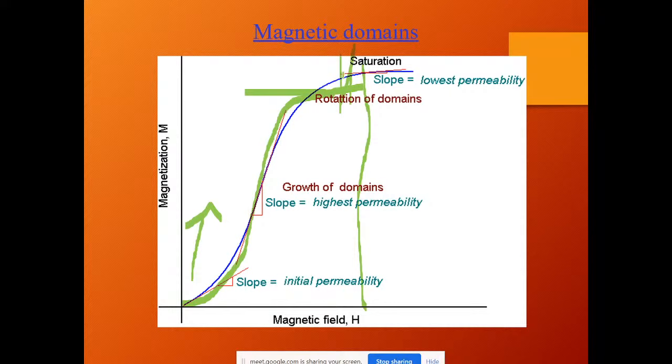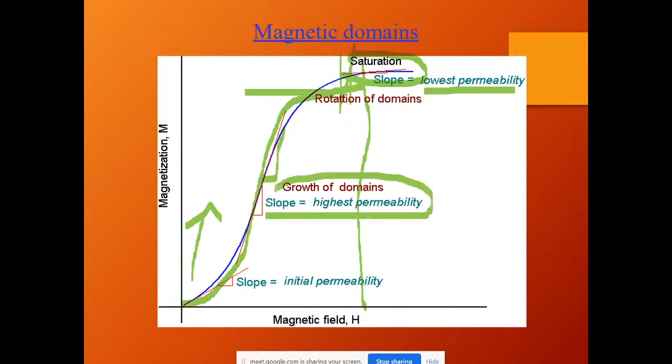At this point, where you can see the slope is very small, the value is the lowest permeability. In between, the linearity of the value is very high, so here you can see the highest permeability of the magnetization property. Under the initial conditions you will see the initial permeability. So the permeability of that magnetic material is going to vary. Even though the magnetic field is strong, the magnetization increase will be exhausted at the point of saturation, where the permeability level will be very low.